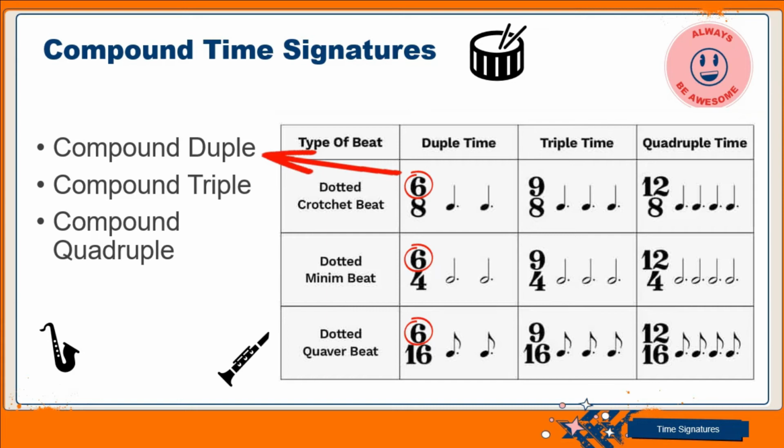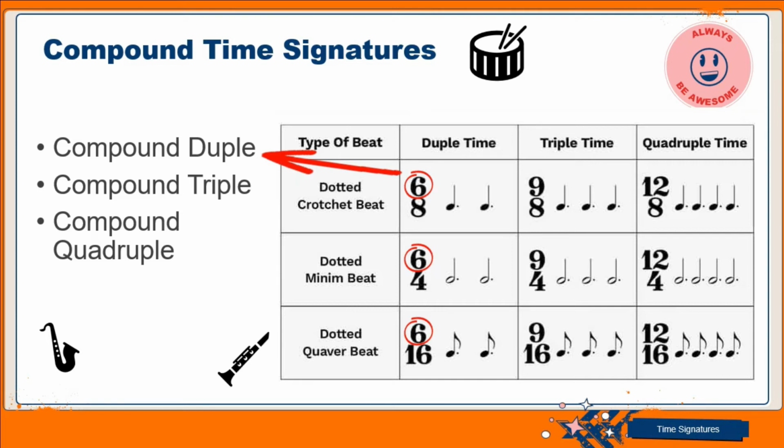Remember, it's a quaver note, but if we divide 6 quaver notes into two parts, we have a set of 3s and another set of 3s. Those 3 give us a dotted crotchet, because a dotted crotchet has 3 quavers inside. Then the other dotted crotchet has 3 quavers inside. So that's how we got the dotted crotchet beat, which is 6/8 for the compound duple.